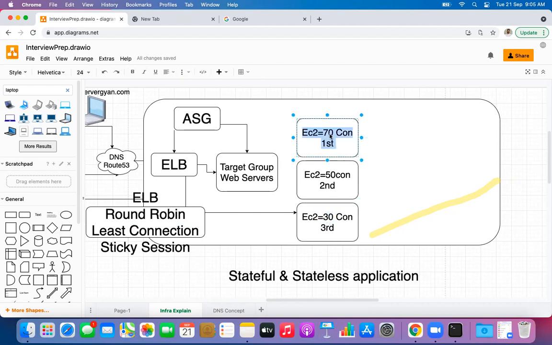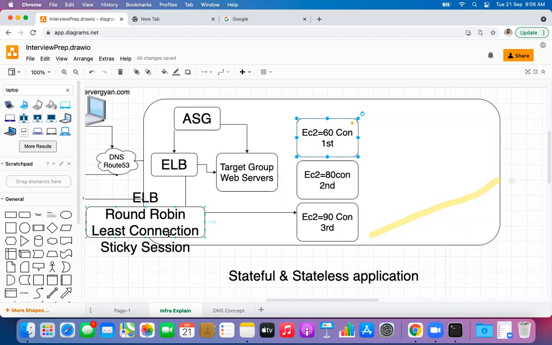For example, after 30 seconds, this server might be serving only 60 requests. In the meanwhile, within the last 30 seconds, this other server has reached maybe 80 requests, and now this one is serving maybe 90 requests. Fine. So now the next request, which comes in randomly, will be forwarded to this server, because these servers are already busy in comparison to this one. That is the use case of least connection. Are we clear with that, guys?